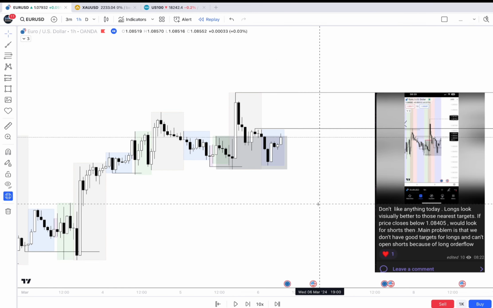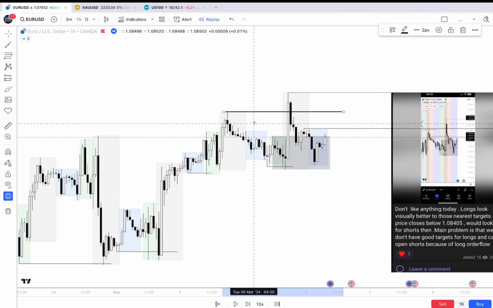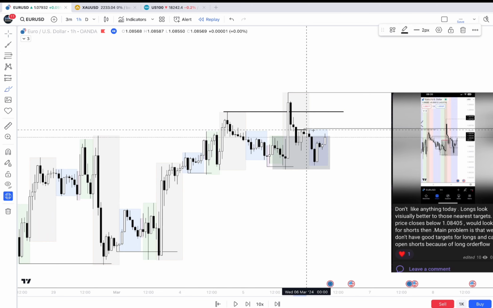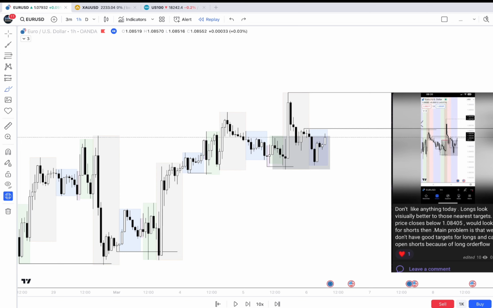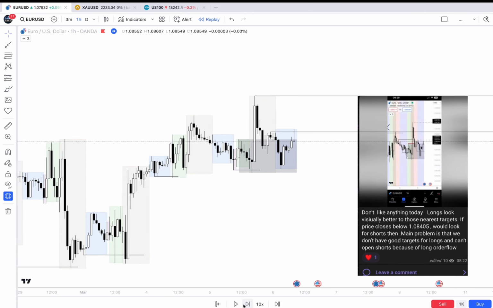Okay, that's 6th March. On that day I wanted to continue the long direction, but I skipped any positions that day because I didn't like the target. That target is taken. That target took off the liquidity. Here we have work with imbalances. Here is another imbalance. So I skipped that day, and let's check the results of the analytics.